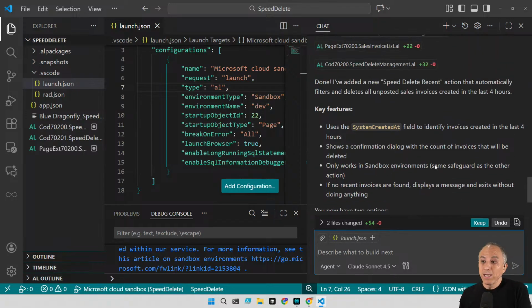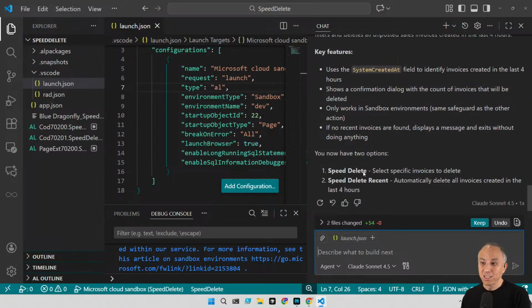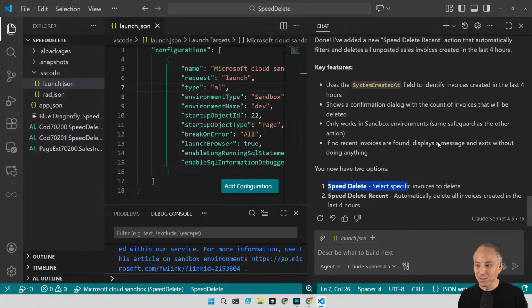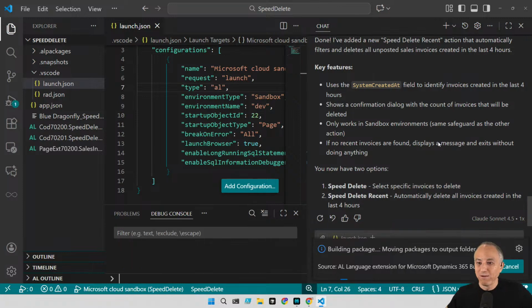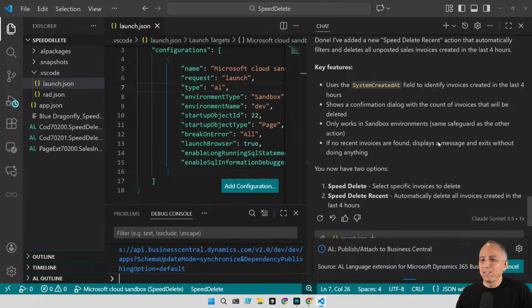Okay, so it created this, and it's like, great. System created a field to identify invoices created in the last 4 hours. Speed delete recent. Awesome. Let's click on keep. Let's Ctrl+F5. Let's do some deletion. Okay. The publishing is taking longer than the vibe coding.